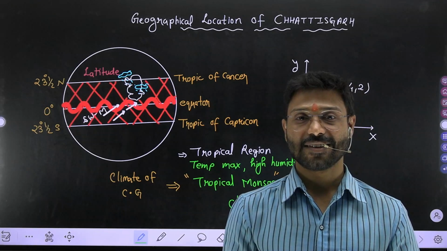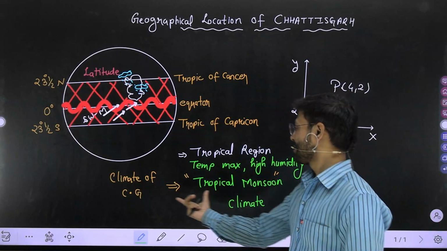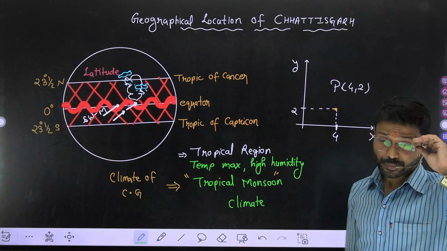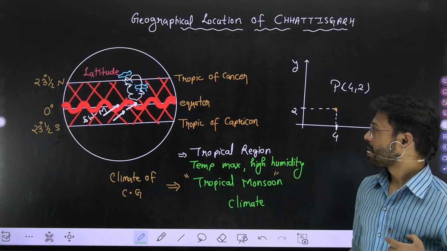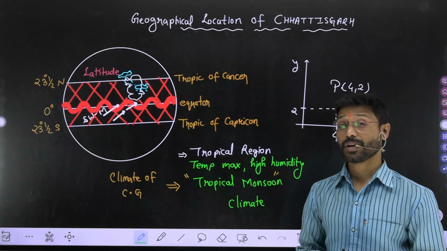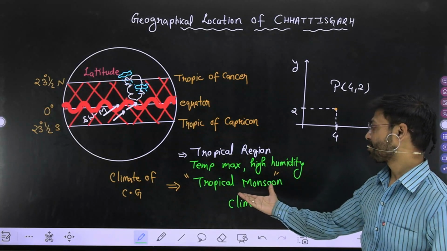Okay, that's why there is a fact: the climate of Chhattisgarh is tropical monsoon climate. Now, if someone asks you, sir, how will you locate Chhattisgarh? Because right now you are giving the answer to what is the climate of Chhattisgarh. The answer is tropical monsoon climate.